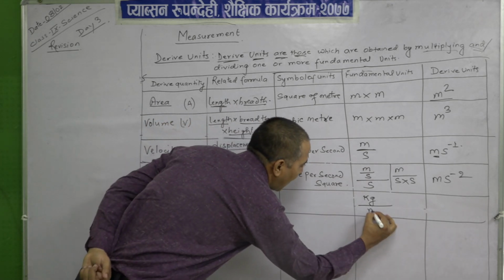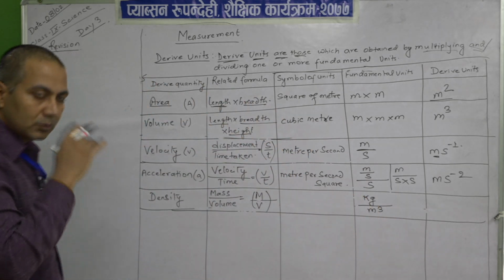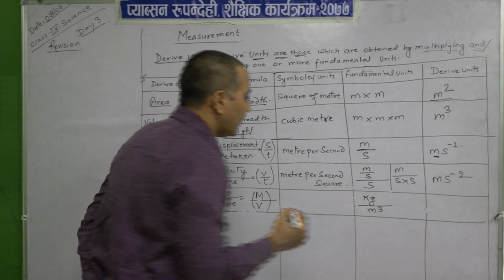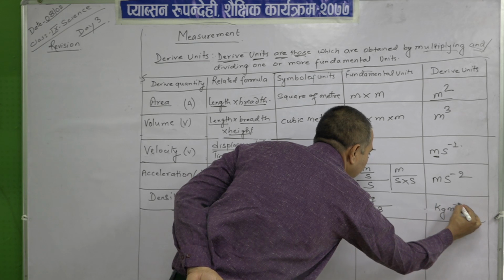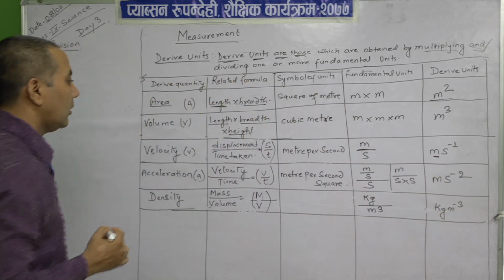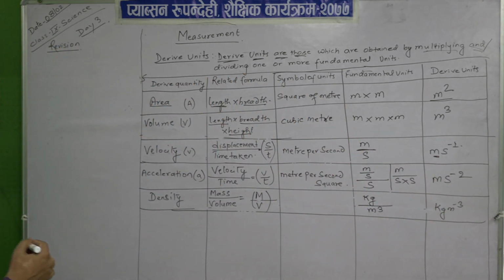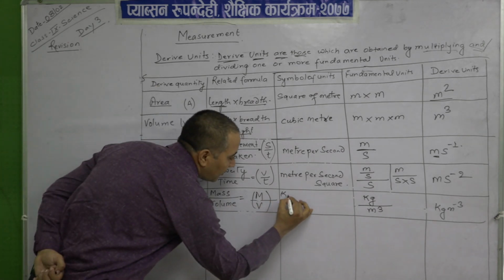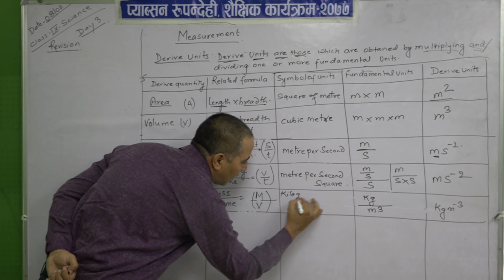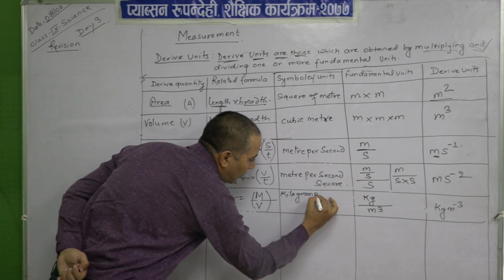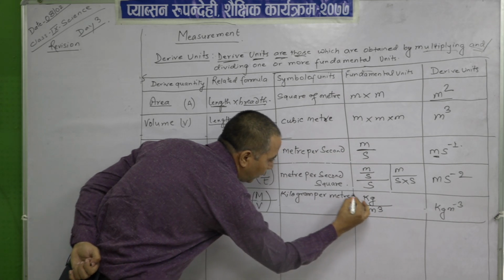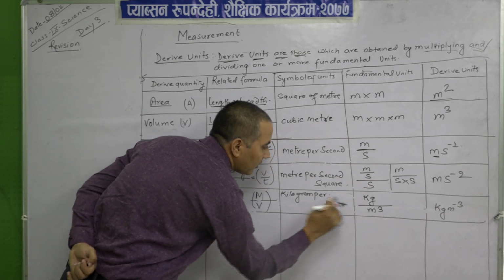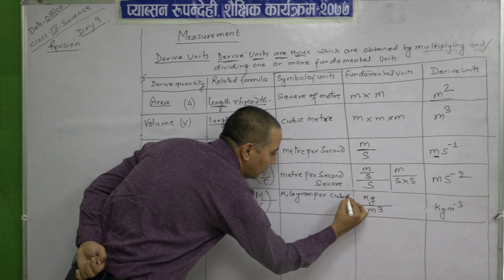So that will be kilogram per meter cube, or cubic meter, we can also write cubic meter.